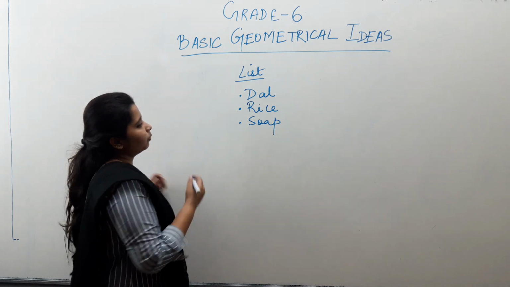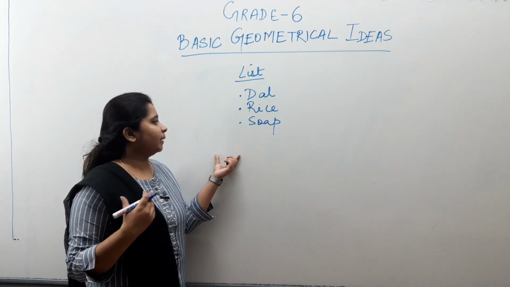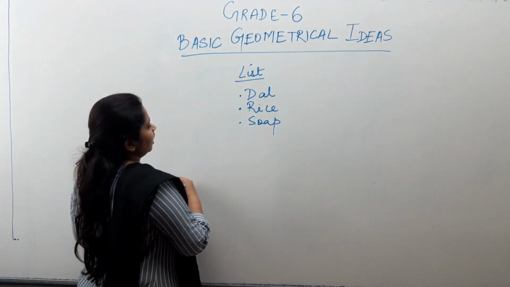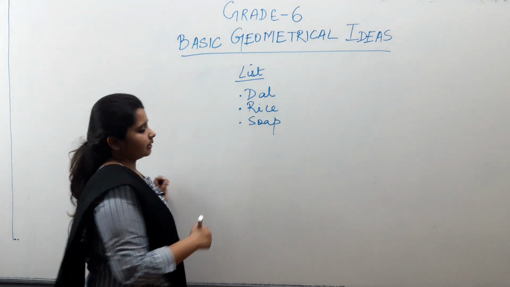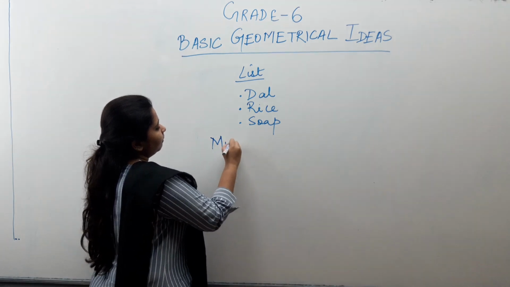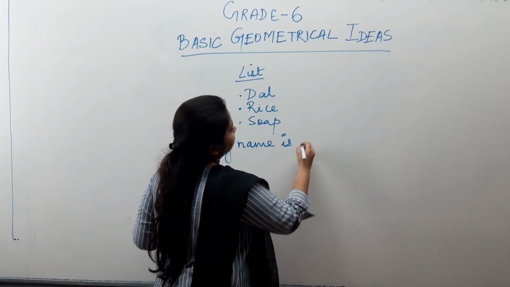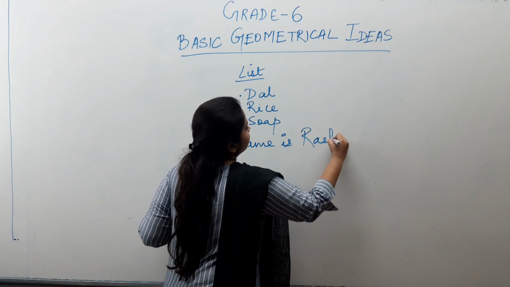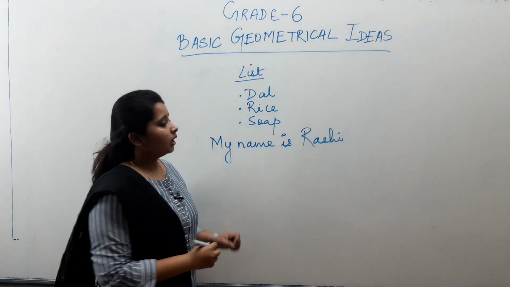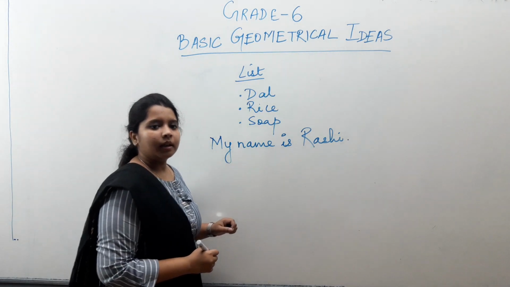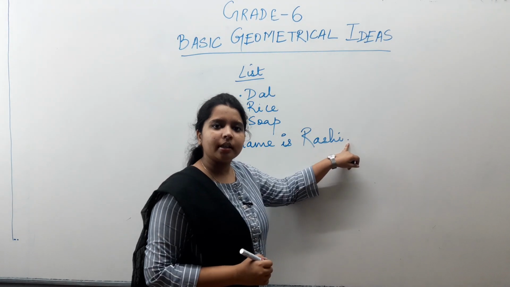Also, one more place is there where we use these small dots whenever we write any sentence like my name is Rashi. Okay. So, after this I give a full stop. This dot is used here as well.